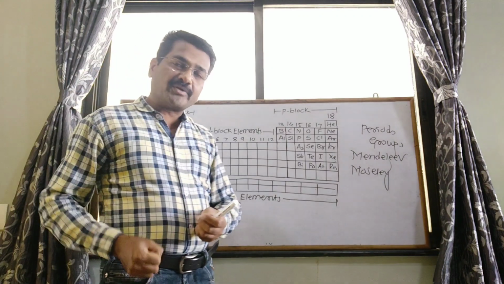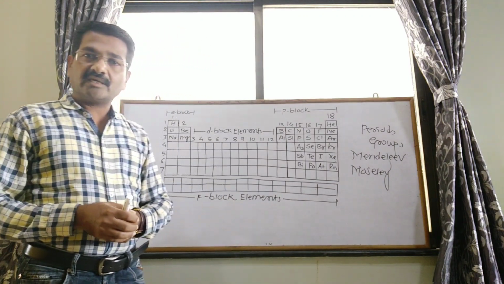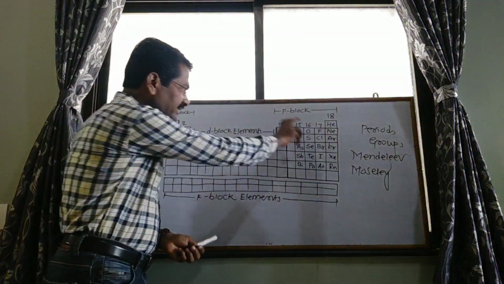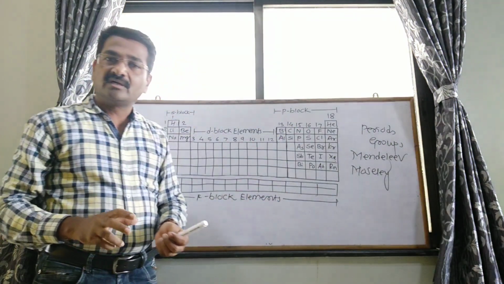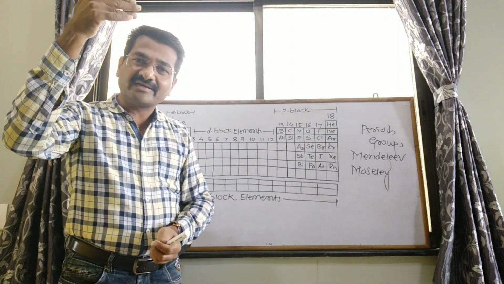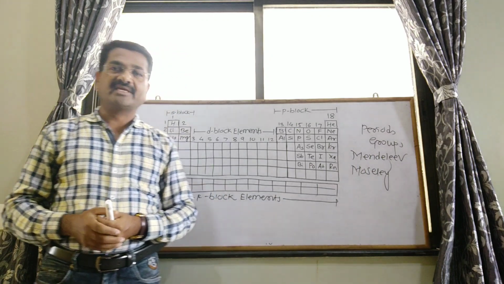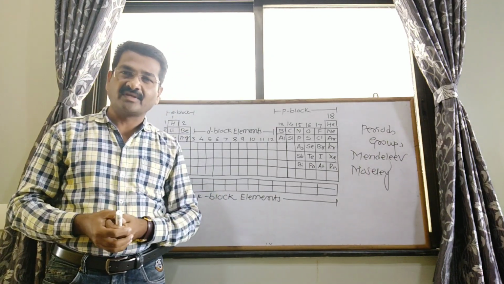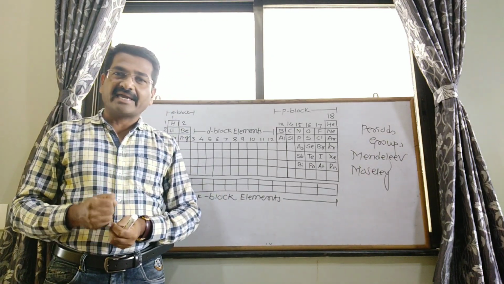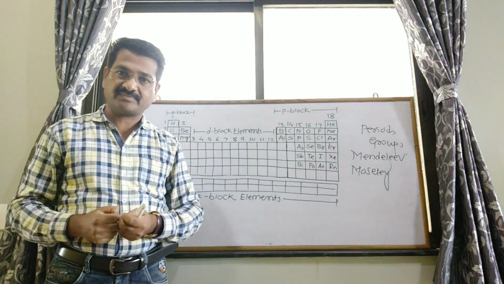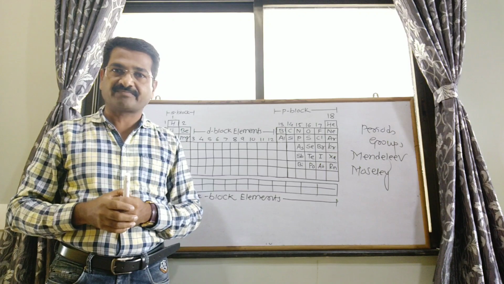This modern periodic table depends upon the atomic number of elements. All these elements are arranged in increasing order of atomic number. The atomic number cannot be changed for any element, because it shows the basic character of each element.